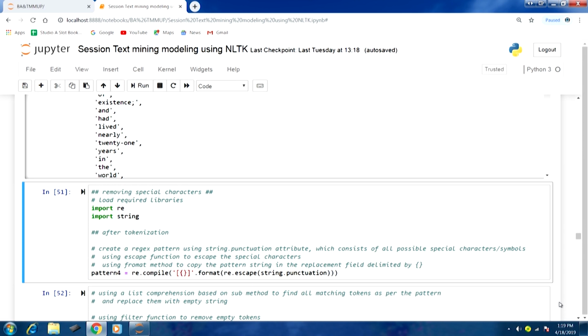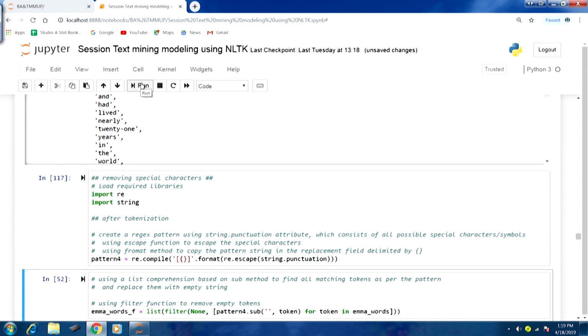Then we are calling format here, mainly to copy the pattern string that would be created into the replacement field denoted by braces. Using this we will have the pattern, and then we compile it. In one go we do all this, and we have our pattern.